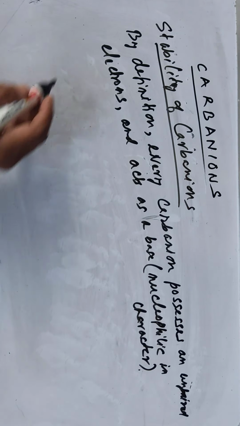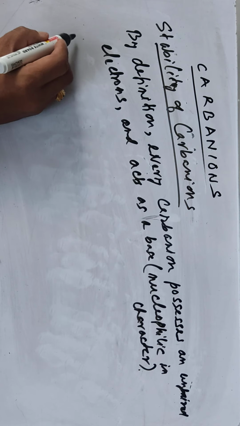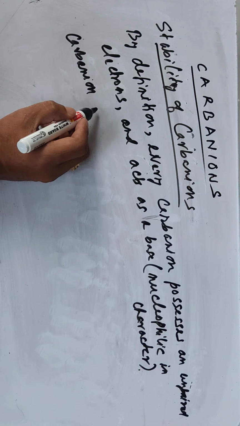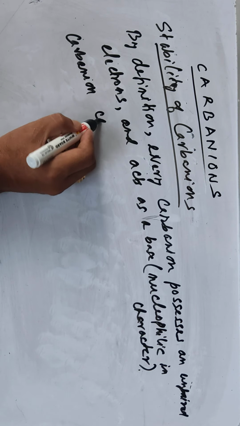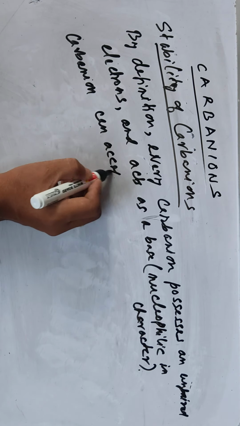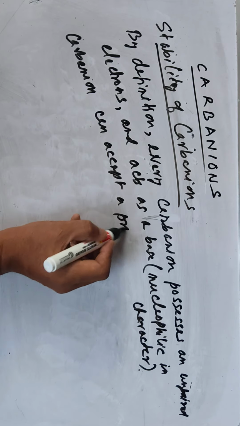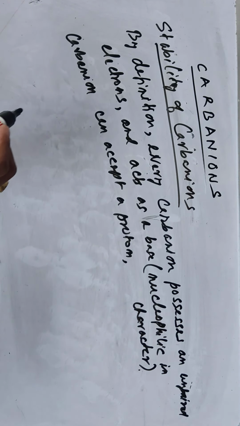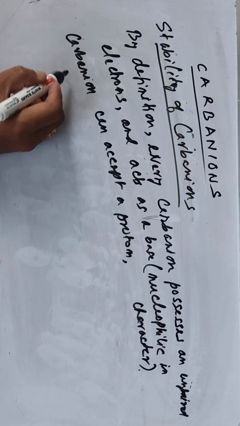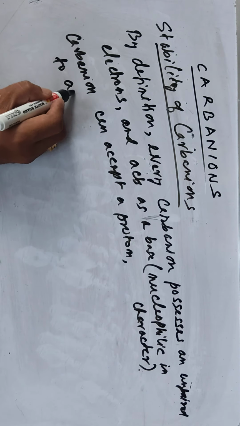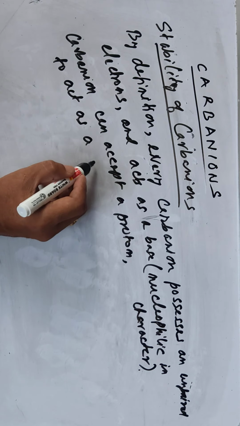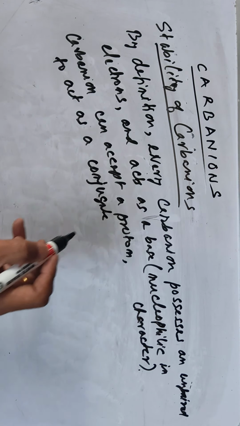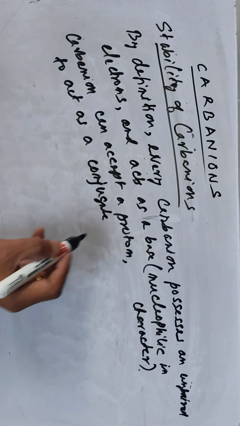So you can write down here: carbanion can accept a proton to act as a conjugate state. When carbanion receives a proton, it becomes a conjugate state.